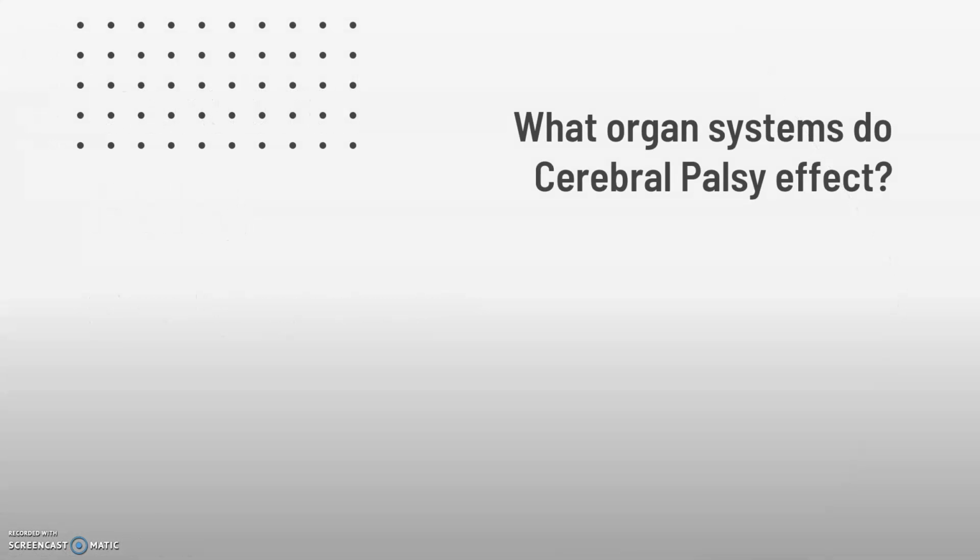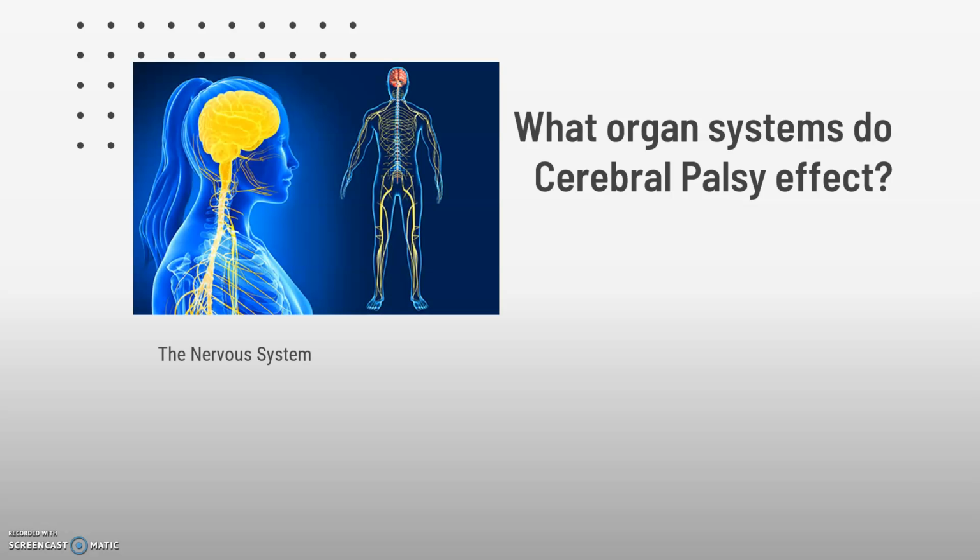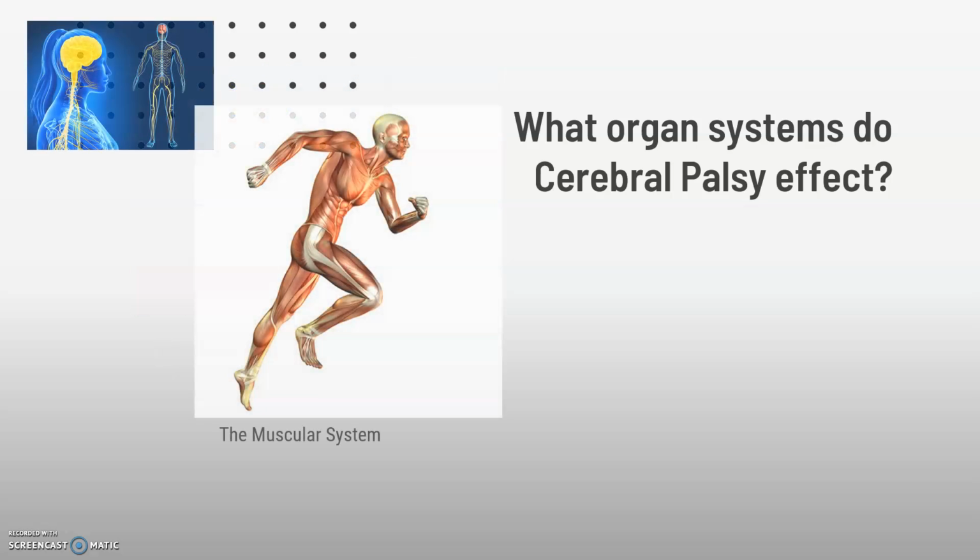What organ systems does cerebral palsy affect? Cerebral palsy affects the nervous system because it is a group of disorders that involves the brain. This affects the system's functions such as movement, learning, hearing, seeing, and thinking. It also affects the muscular system. Cerebral palsy distorts messages from the brain, which causes increased muscle tension or reduced muscle tension. Over time, movement can get even more limited as the patient grows. Muscles get shorter, thinner, weaker, and even less flexible.